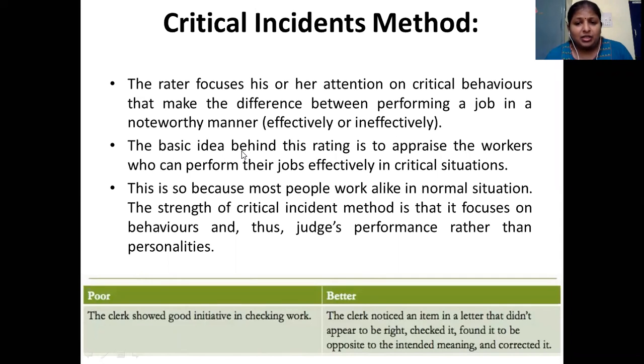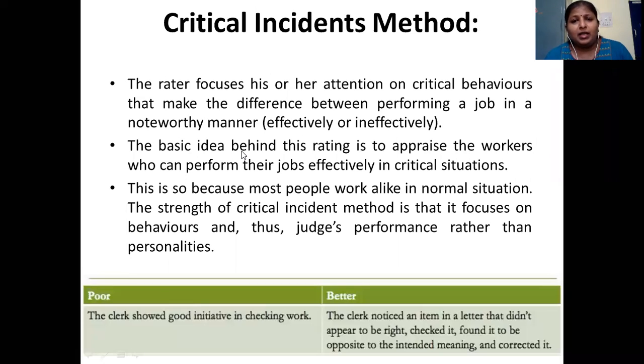The best suggestion I can give you is to use it as a supportive method with the other appraisal systems. Only based on the critical incident technique you cannot say that the employee is performing or non-performing, effective or ineffective.